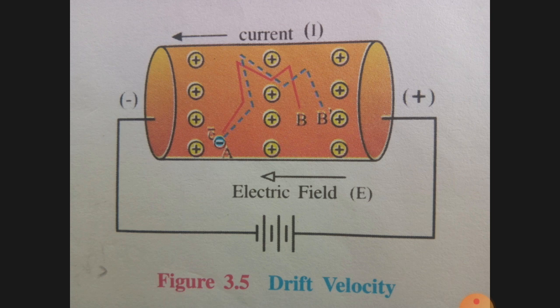These ions are arranged in a regular geometric arrangement, that is, a definite geometric pattern on the lattice points. The electrons liberated from the atom are called free electrons, and ions are oscillating only about their mean positions.